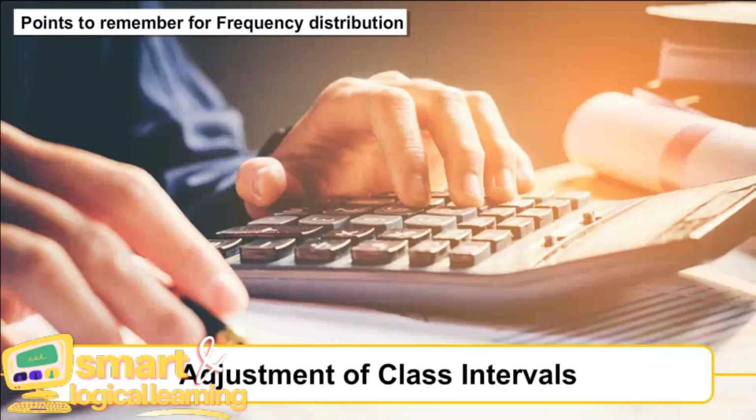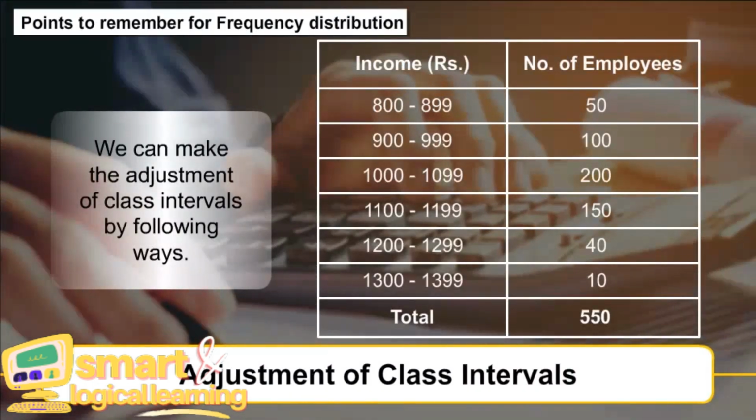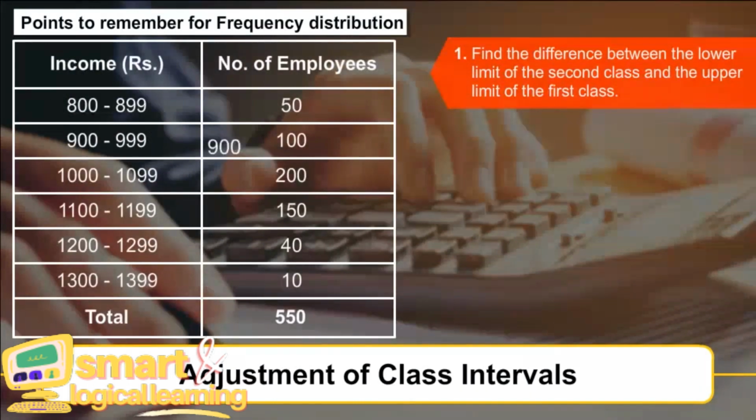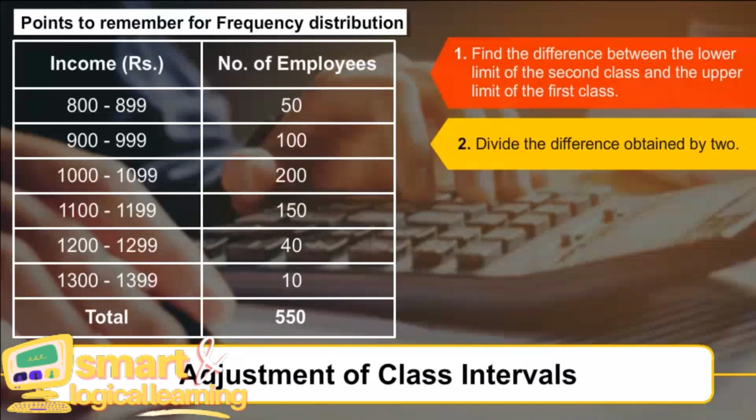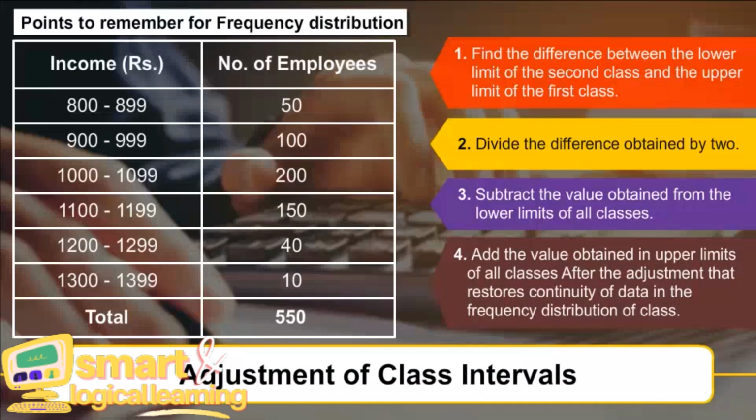Adjustment of class intervals. We can make the adjustment of class intervals by following ways. 1. Find the difference between the lower limit of the second class and the upper limit of the first class. 2. Divide the difference obtained by 2. 3. Subtract the value obtained from the lower limits of all classes. 4. Add the value obtained to the upper limits of all classes. After the adjustment, continuity of data is restored in the frequency distribution of class.